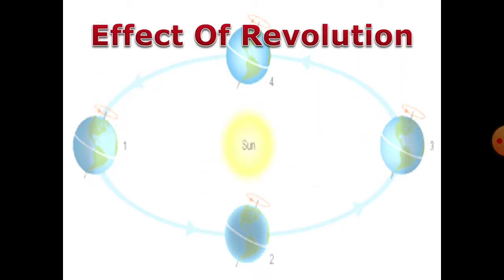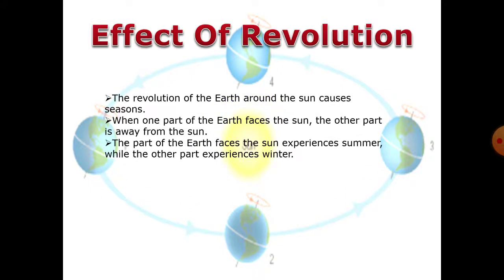Effect of revolution. The revolution of the Earth around the Sun causes seasons. When one part of the Earth faces the Sun, the other part is away from the Sun. The part of the Earth that faces the Sun experiences summer, while the other part experiences winter.